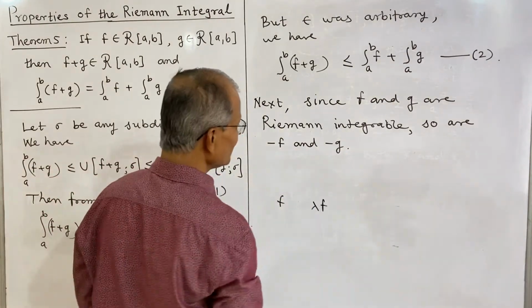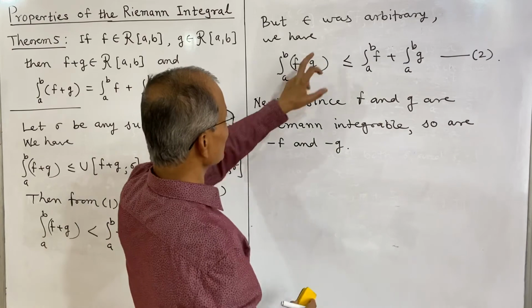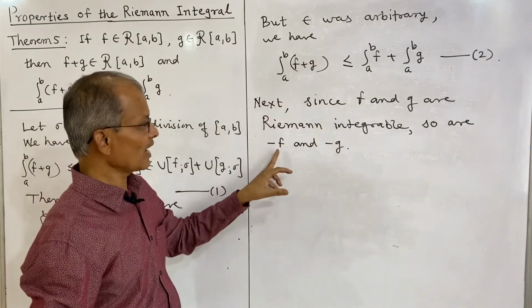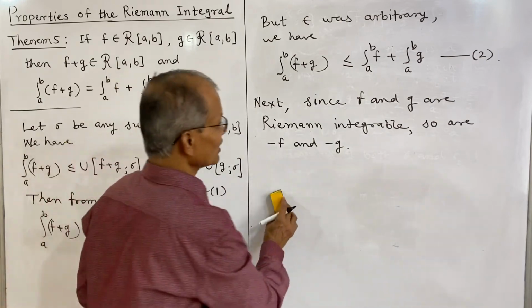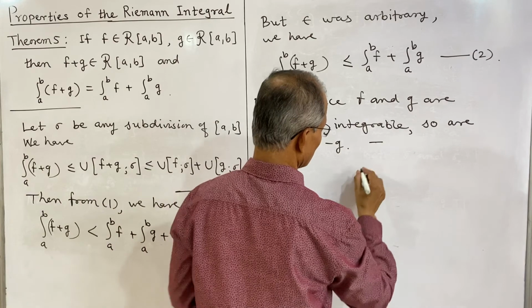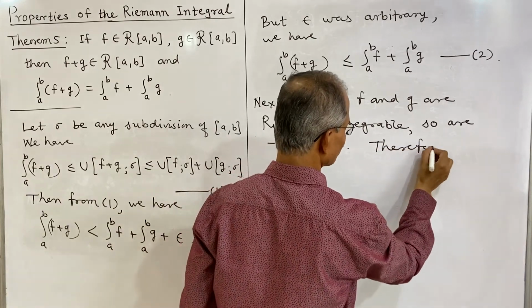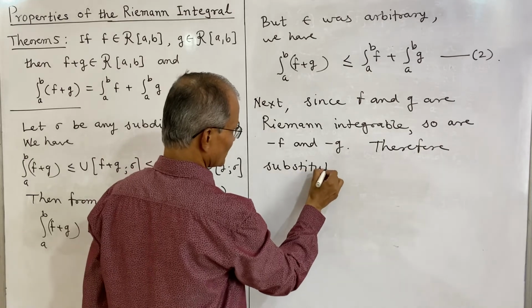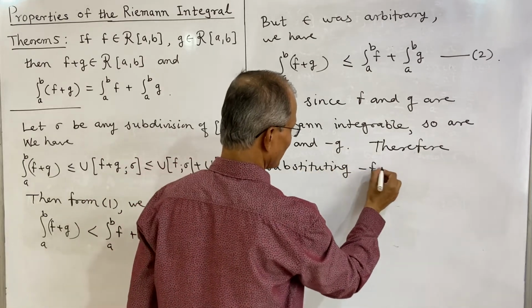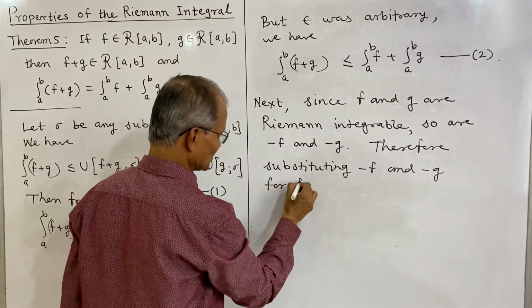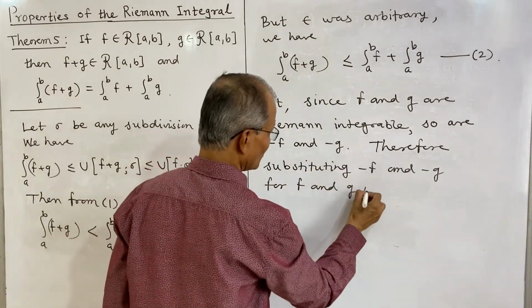And since these are Riemann integrable, we can substitute minus f and minus g for f and g in 2.